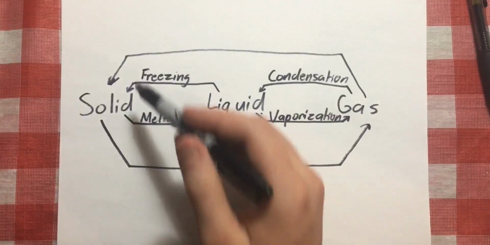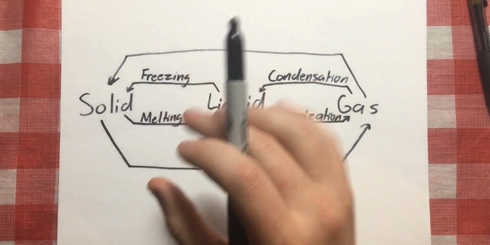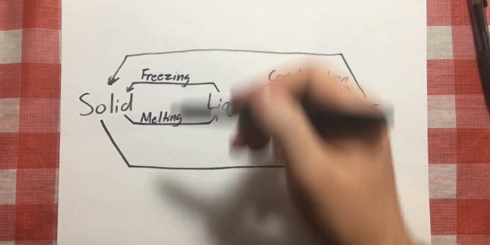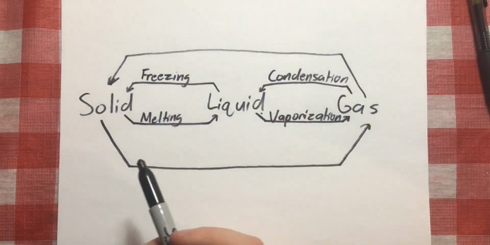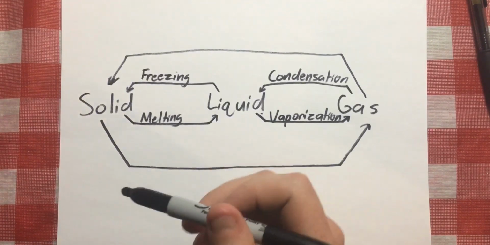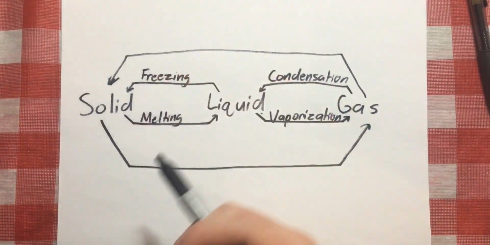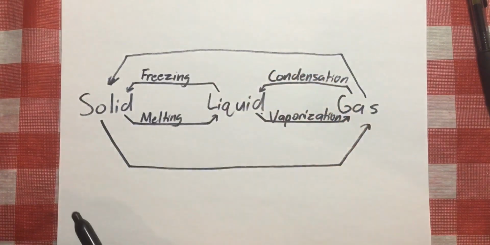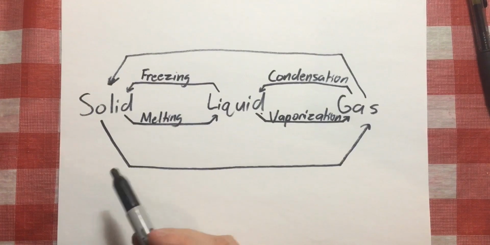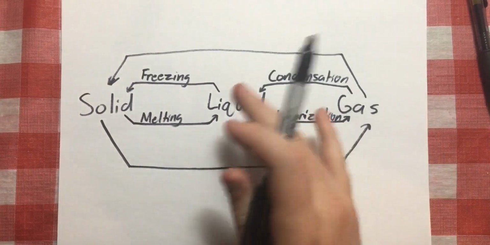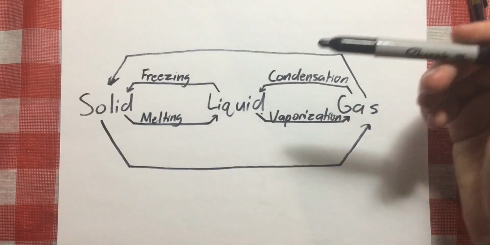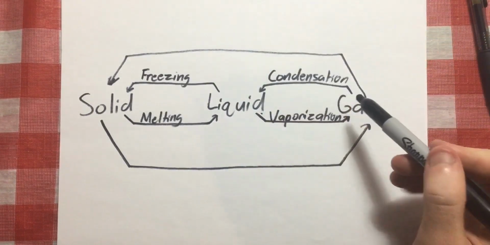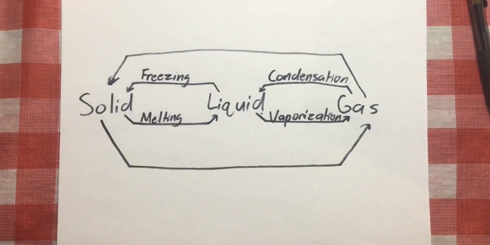So, these will happen at known temperatures for each object. So we know that water, its freezing and melting point is about 32 degrees Fahrenheit. So that's when it will freeze and when it will melt if it's going in one direction or another. We know that that is also 0 degrees Celsius, which is what we use in science. We use Celsius for our measurements. So 0 degrees Celsius is the freezing and melting point for water. We go over here to when it goes from liquid to gas. Again, in Celsius, this is 100 degrees Celsius. It goes from liquid to gas, and also at 100 degrees Celsius, it will go from gas to liquid.